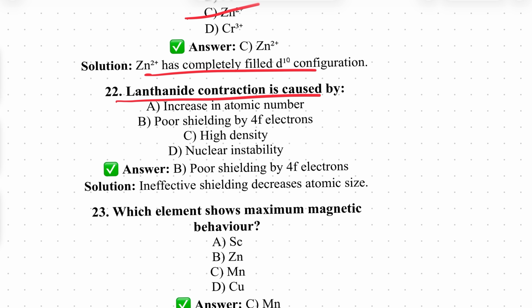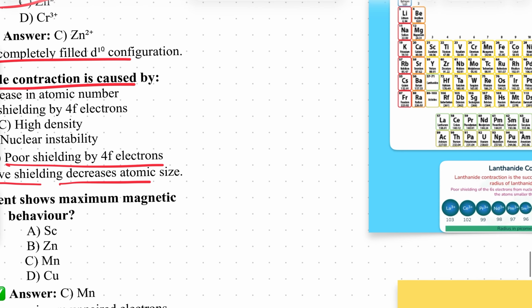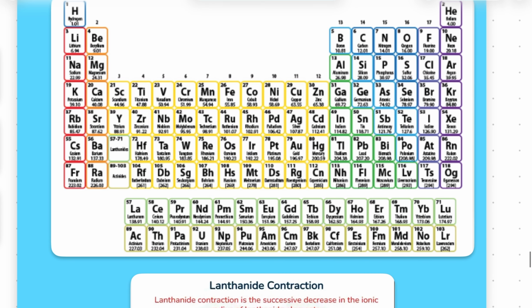Next, lanthanide contraction is caused by, yes, very important, poor shielding of 4f electrons. Ineffective shielding decreases atomic size. What is lanthanide contraction? Along the lanthanides, from left to right, with increasing atomic number, atomic size decreases due to poor shielding of 4f orbitals. Similarly, I will show you one clear piece of information about the periodic table. You can see these here are lanthanides.